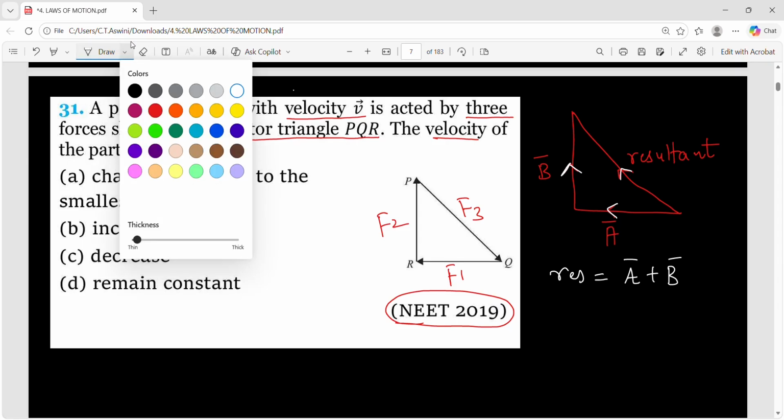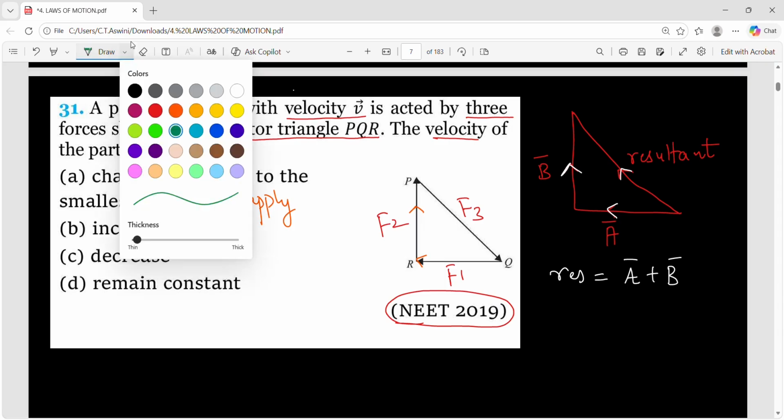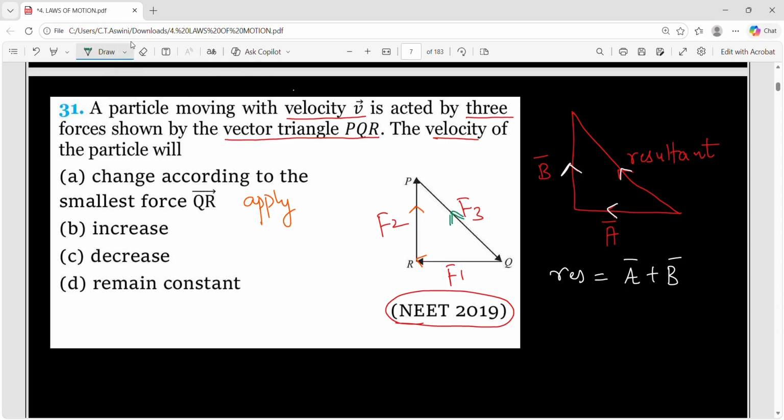Now the question says the three forces are representing a vector triangle. So in order to apply the triangle law of vectors, the third side must be in opposite order, right? If you see the directions in the given diagram, clockwise F1, clockwise F2, and F3 is also clockwise. But in order to apply, we must reverse its direction. So what shall we do? Let us change this to anti-clockwise. Then it becomes minus F3.